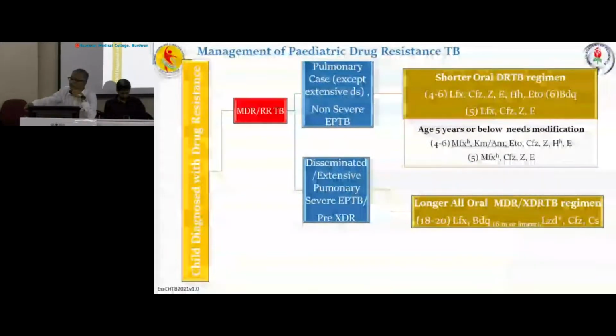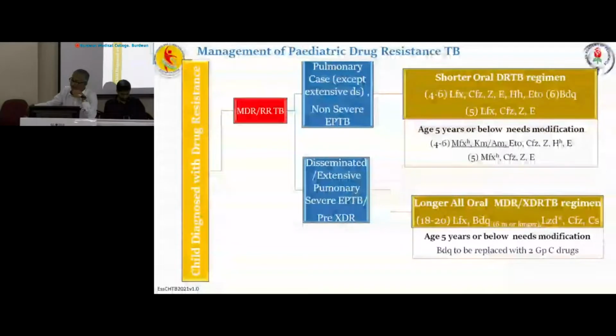There will be no change. Again, if the age is 5 years or below, it needs modification. Bedaquiline needs to be replaced with 2 group C drugs. We know group C contains 7 drugs. From those 7 drugs, we have to take 2 drugs to replace bedaquiline.